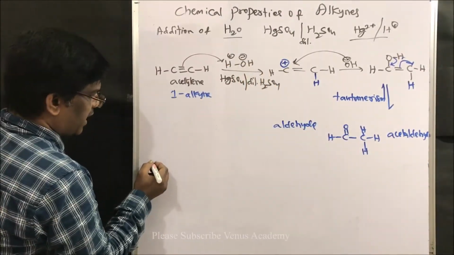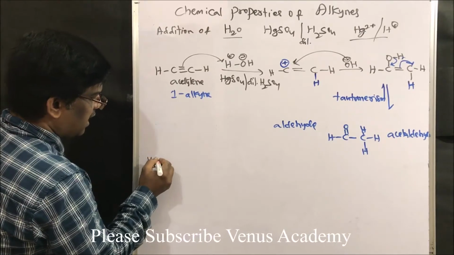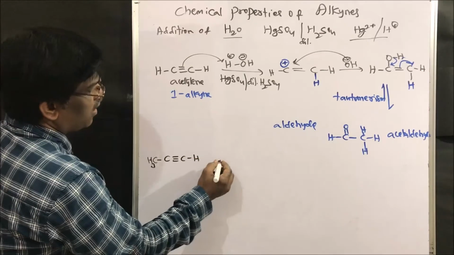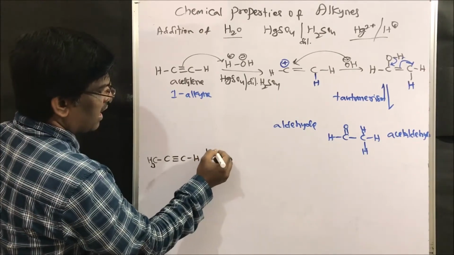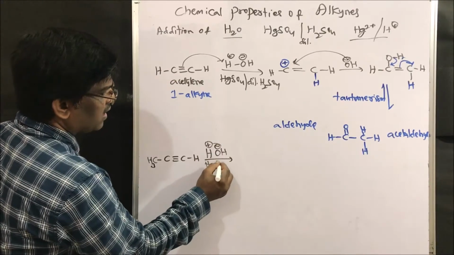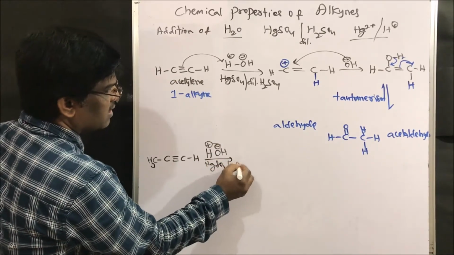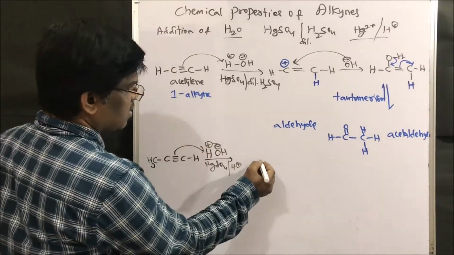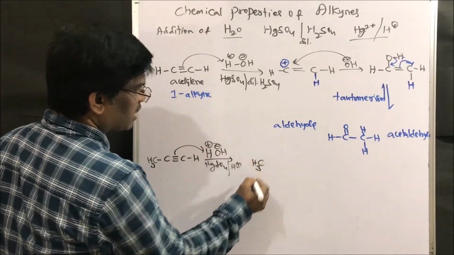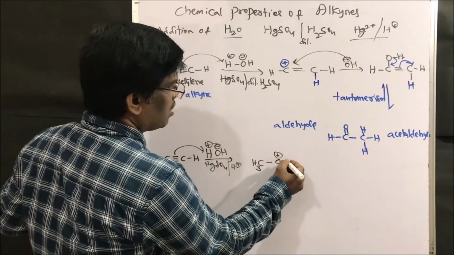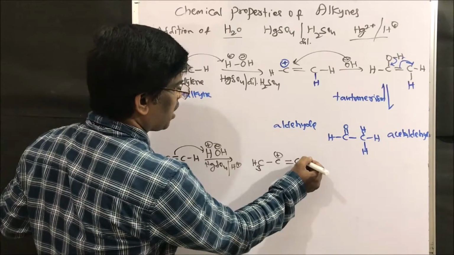Instead of acetylene, if I take propyne, CH3, C, triple bond CH, and do the same reaction with HOH, I can write it like this, mercury sulfate in the presence of H plus, right? So what is going to happen? It is going to take up this. Again the question comes, where does this hydrogen have to come and sit? The thumb rule is the secondary carbocation.